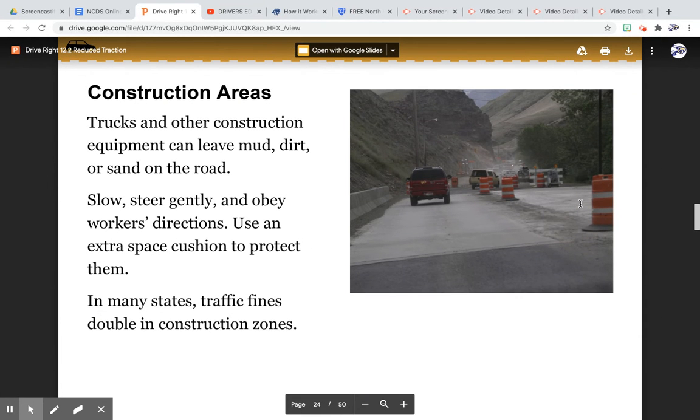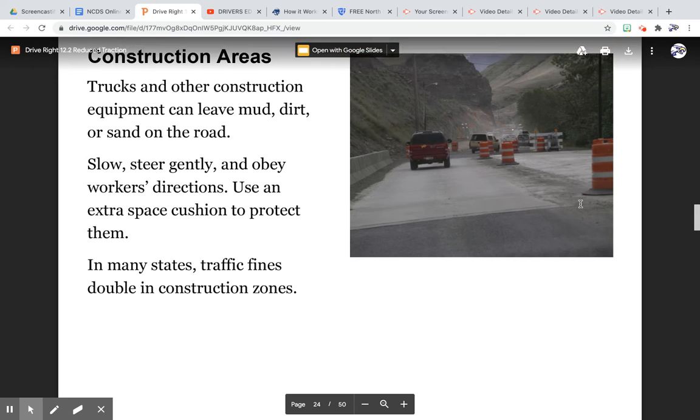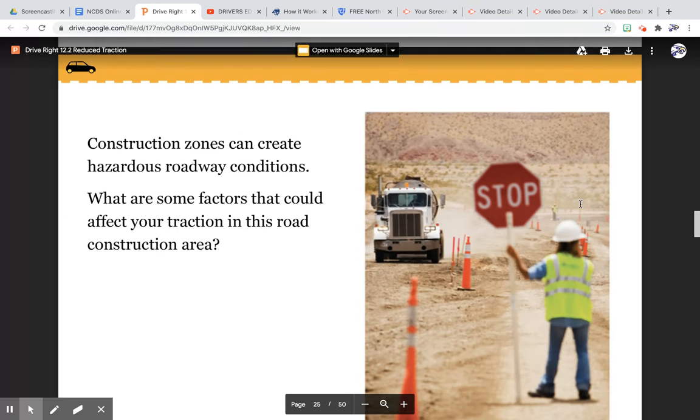Construction areas. Trucks and other construction equipment can leave mud, dirt, or sand on the road. Slow, steer gently, and obey workers' directions. Use an extra space cushion to protect them. In many states, traffic fines double in construction zones.